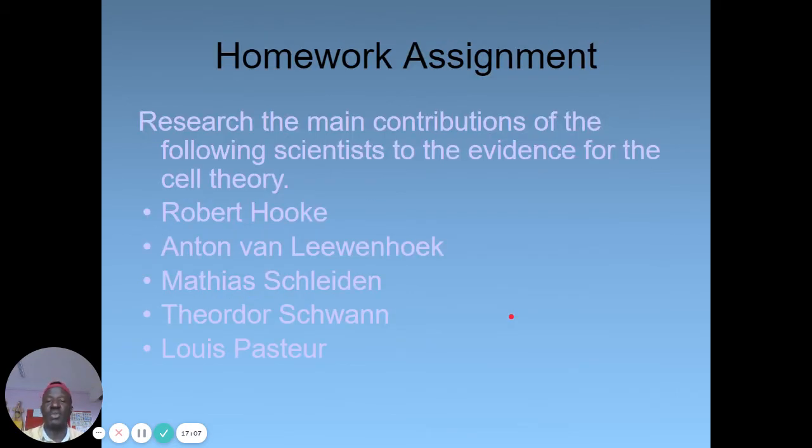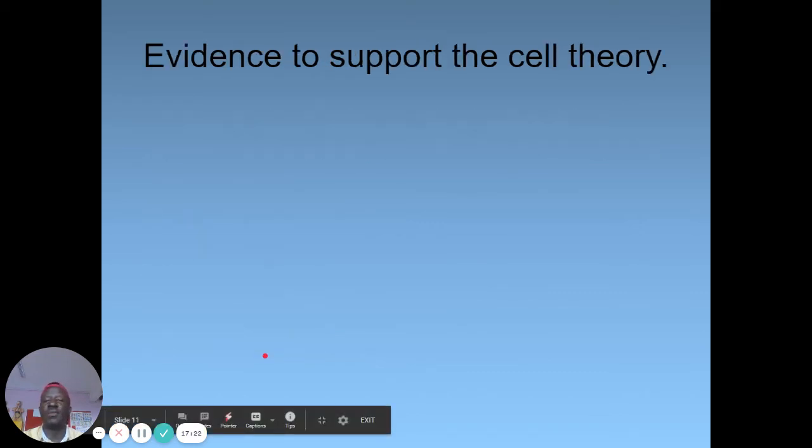Then you can also take some time to research about the contribution of Robert Hooke, Anthony van Leeuwenhoek, Matthias Schleiden, Theodor Schwann, and then Louis Pasteur. These ones did a lot of work in cell theory.